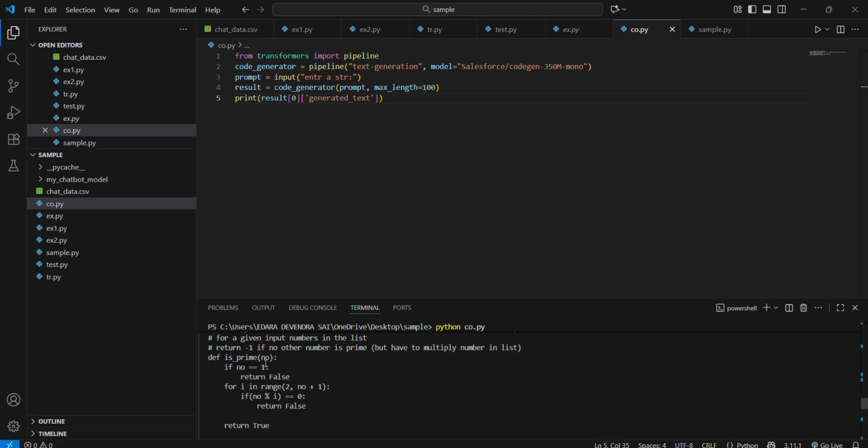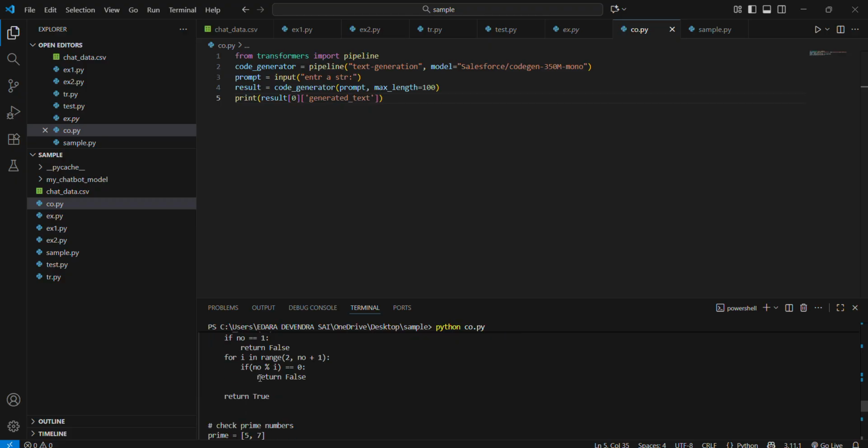See here, it is providing the prime numbers code. It automatically uses a model like Salesforce CodeGen.